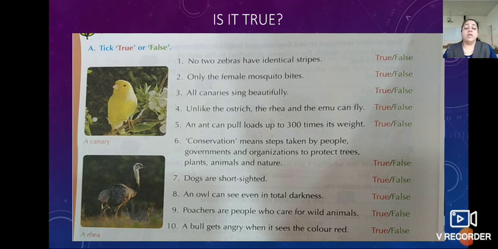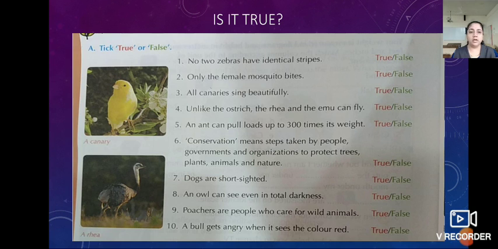In plants and animals, we saw different information about the plants and animals in the world. Some things we don't know about them, but in this textbook we saw the information about it. Today on page number 28 we are going to solve the first question.